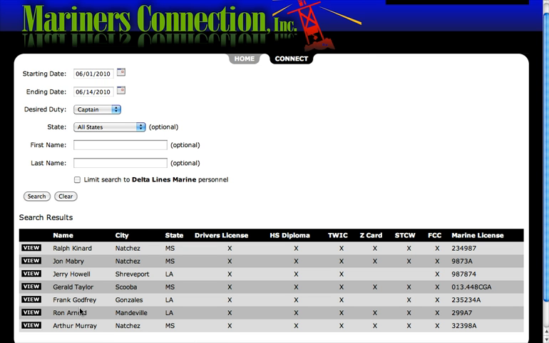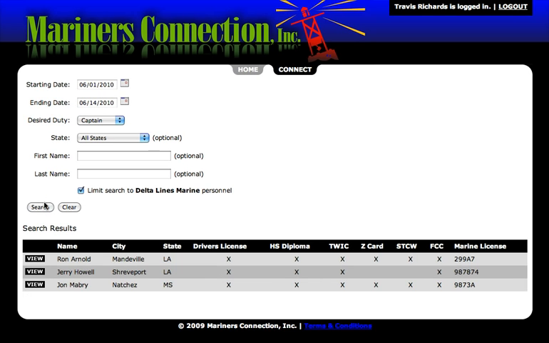Now we can't see what company they represent. So let's come right back up here, where it says let's limit the search to just Delta Line. So if you want to look for only people in your company, you can click that button and hit search, and now we see that there are only 3 people instead of 7 who work for Delta Lines, and we might want to hire one of our own people.